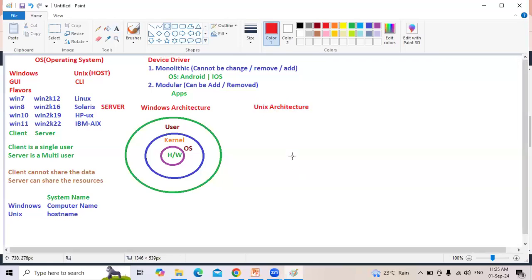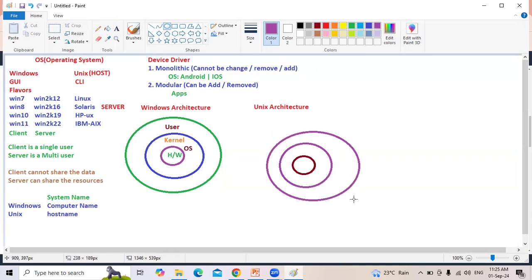Same hardware. On top of that, there is a kernel. On top of the kernel, we have a shell.